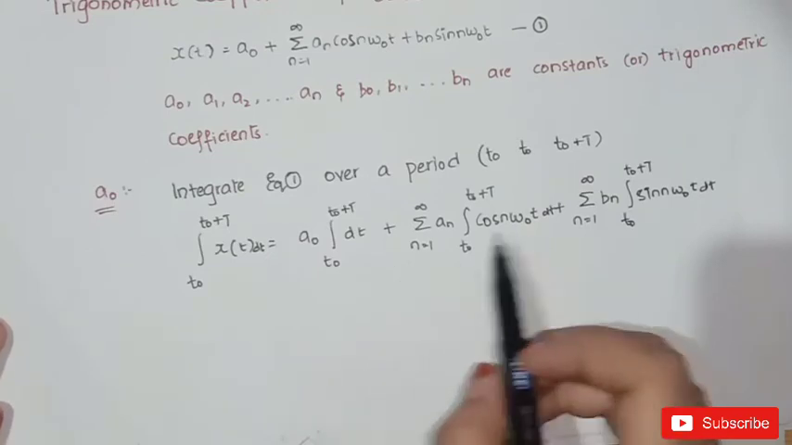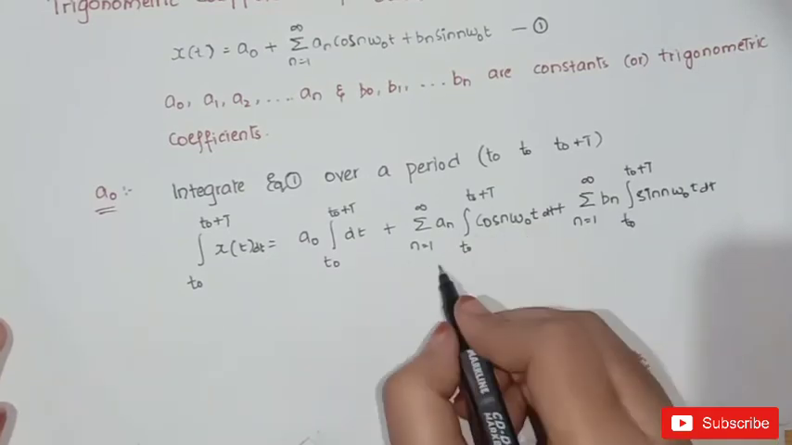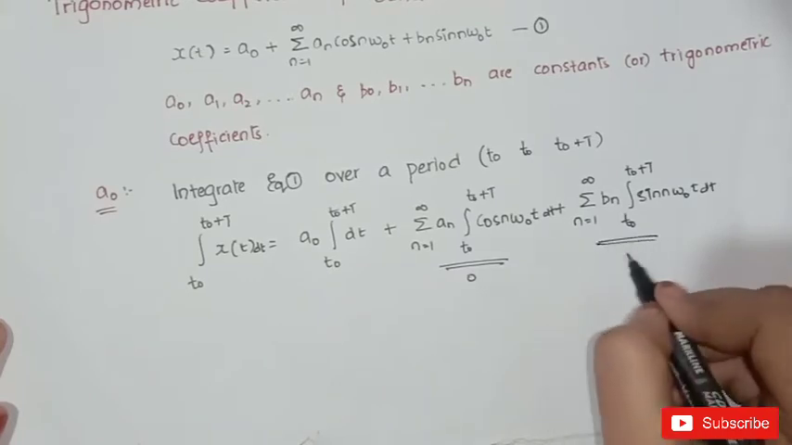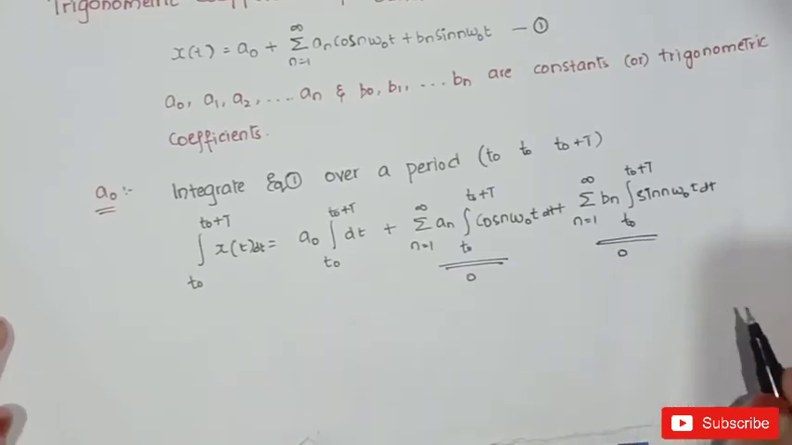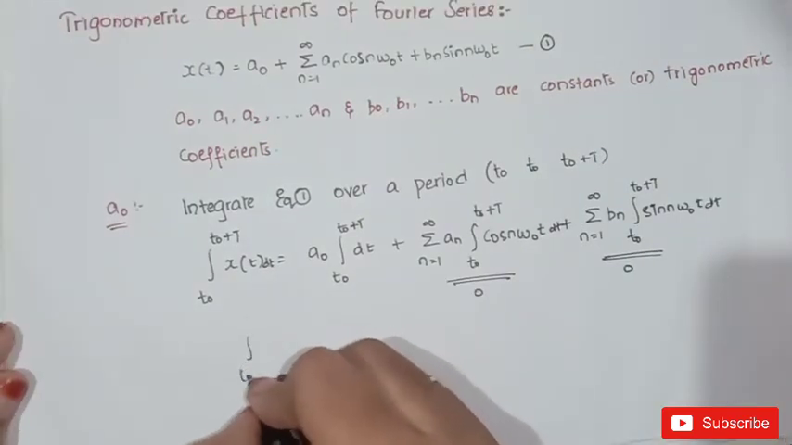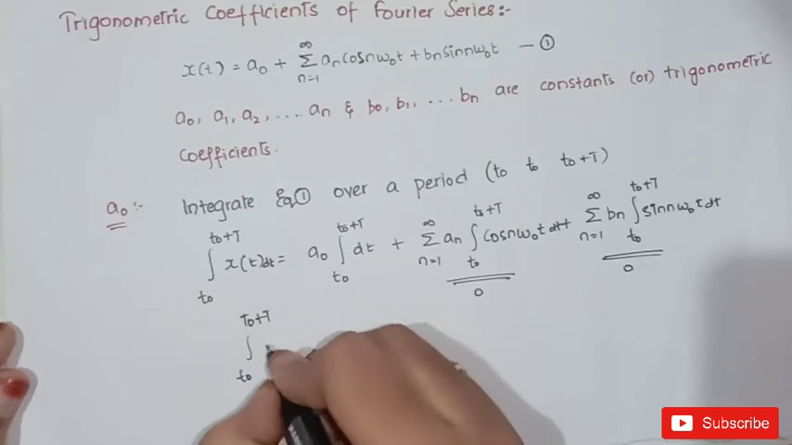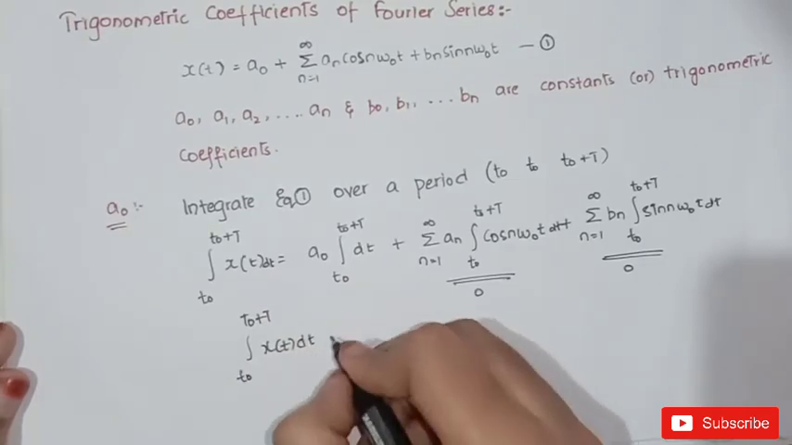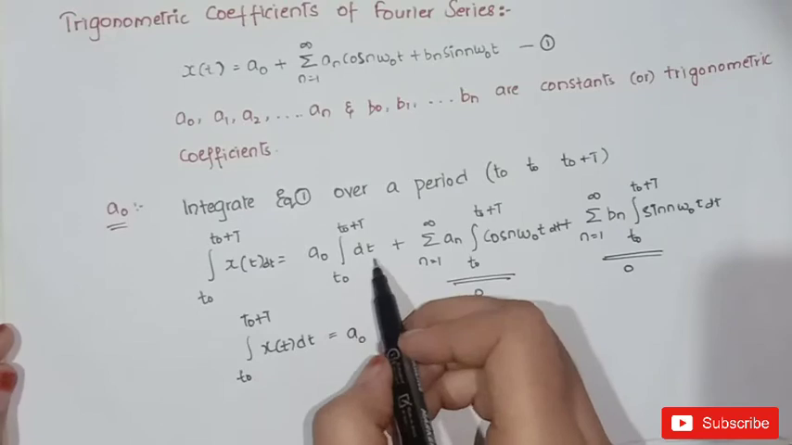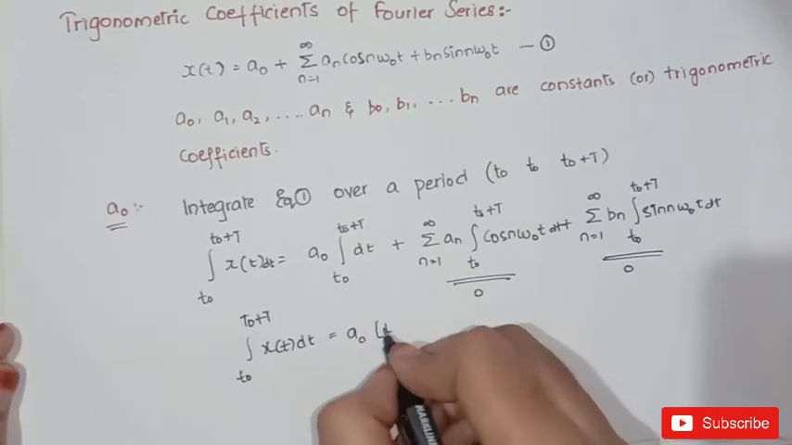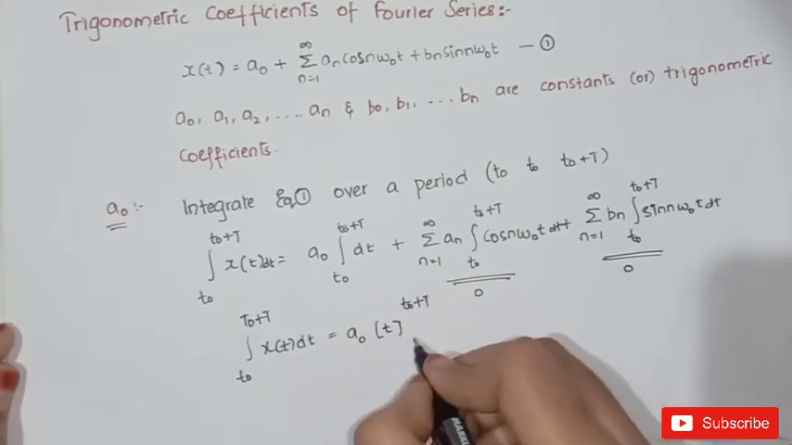If you observe one thing, these two values will become 0. Why? Because the net area of a sinusoid over a complete period will be 0. These two are sinusoids, so the net area will be 0 over any period. Now integral t0 to t0 plus T of x of t dt is equal to a0 times integral dt, which is nothing but t0 plus T minus t0.